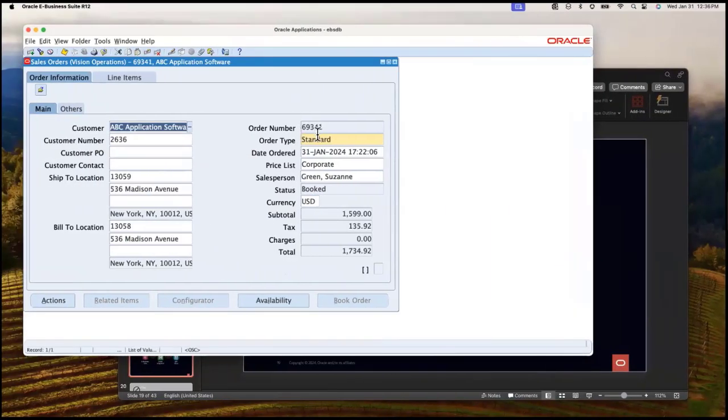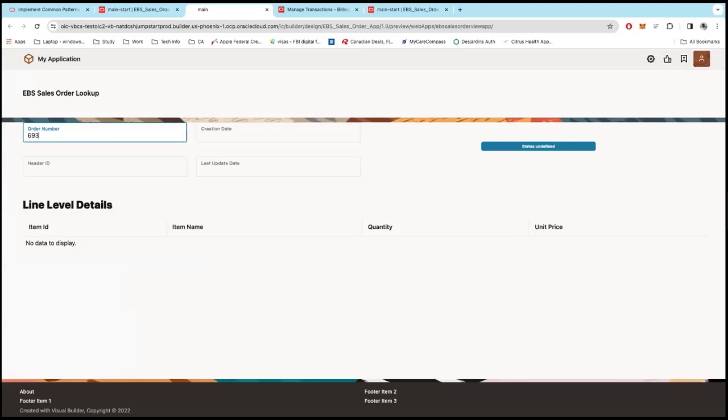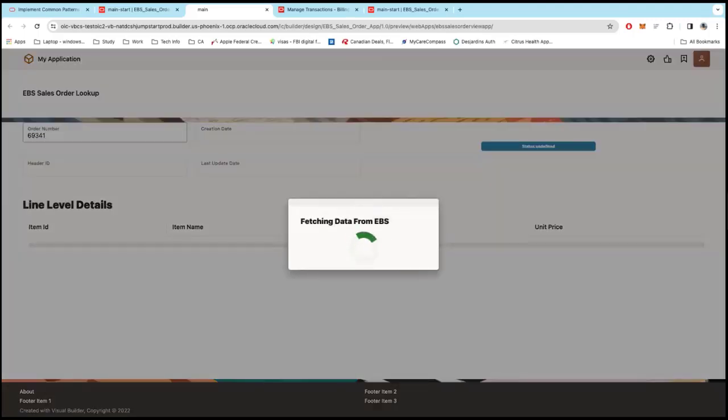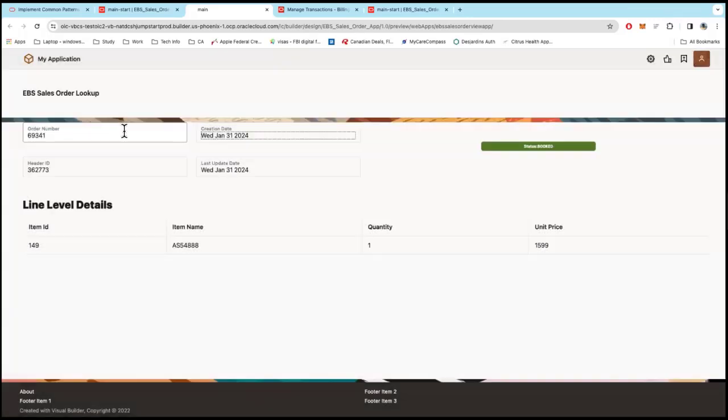So again, 69341. If I say 69341 and tab, now this is going to call that integration. Actually, it's a different integration which doesn't go and create the AR invoice because we don't want to do it twice. This one just returns the EBS details. So I just took the payload that was being returned and quickly showed it in the table: the item number, the unit price, the status, and all sorts of things. It's a big, big JSON payload, and you can decide the things that you need to show. But I just wanted to show you this as an art of possibility.